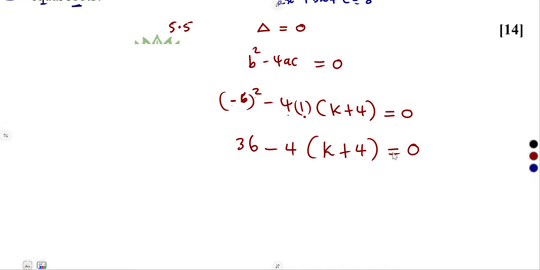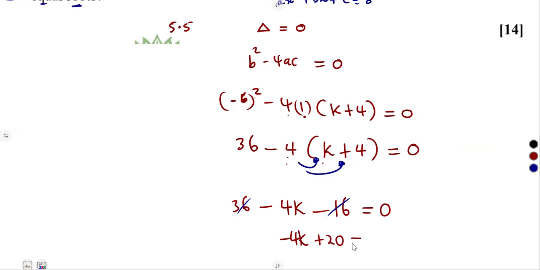So solving here, guys, it's in your hands. You can take the 36 to the other side and divide by minus 4. You can also expand the brackets by this negative 4 throughout. It's in your hands, all right? So I'm just going to expand. Negative 4 times k, negative 4k. Negative 4 times 4, negative 16. That's equal to 0. 36 minus 16 is going to give us 20. So that's minus 4k plus 20, equal to 0.